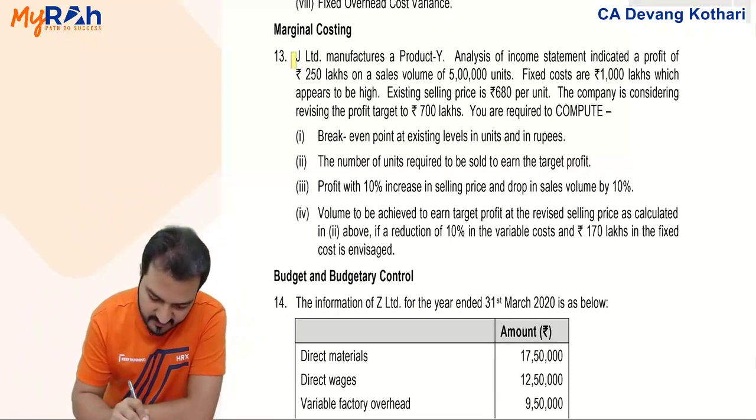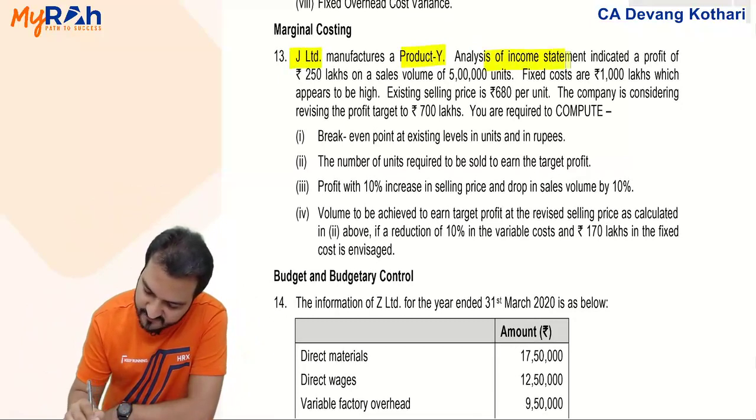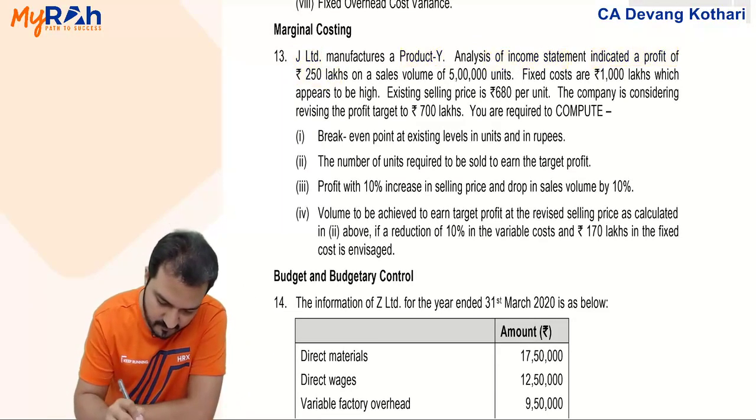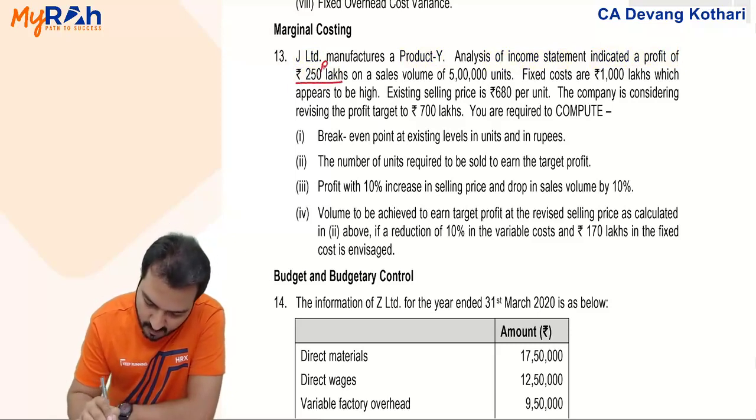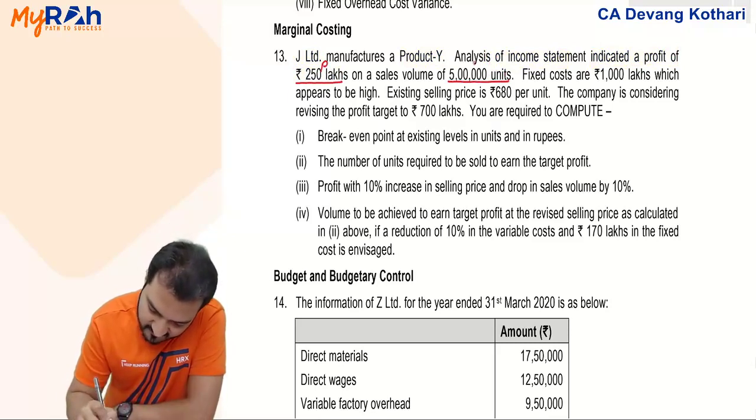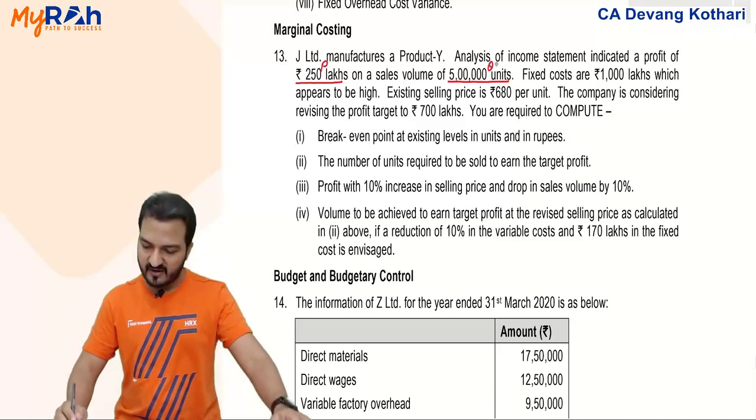Dekho. J Limited manufactures product Y. Analysis of income statement indicates a profit of 250 lakhs. 250 lakhs profit given on a sales volume of 5 lakhs. So quantity given 5 lakhs, units given 5 lakhs. Output units or quantity given as 5 lakhs.